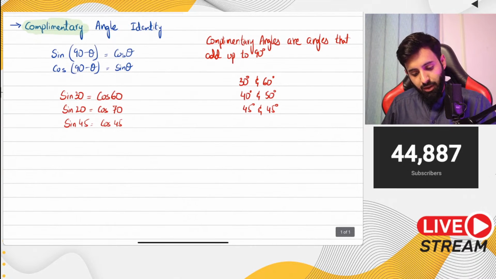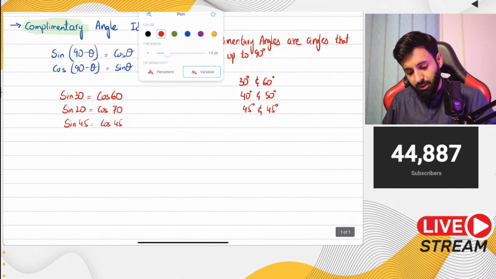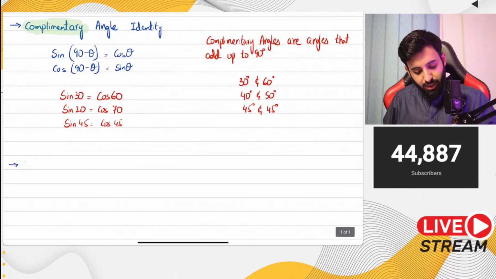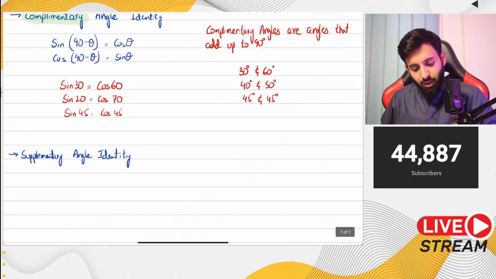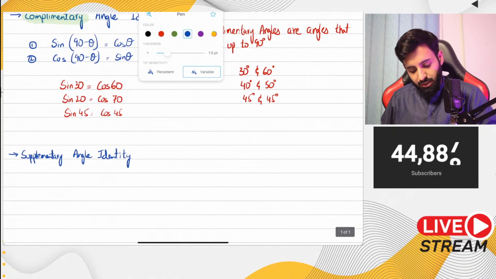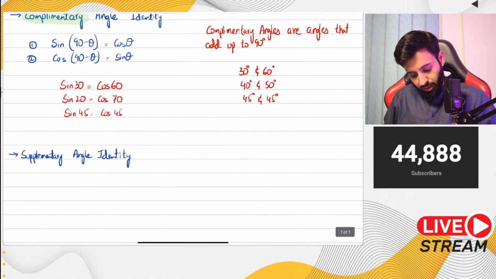Now let's talk about supplementary angle identities. I have a whole video of this where I've explained this in detail. I'm not going to go into much detail right now, but let's just review it anyway. These two are your main identities, 1 and 2, for complementary angles. Now what are supplementary angles? Supplementary angles are angles that add up to 180 degrees. So again, let's write that down. Supplementary.